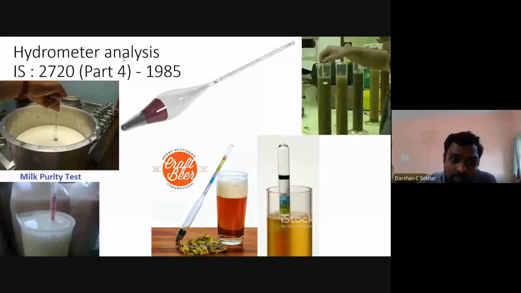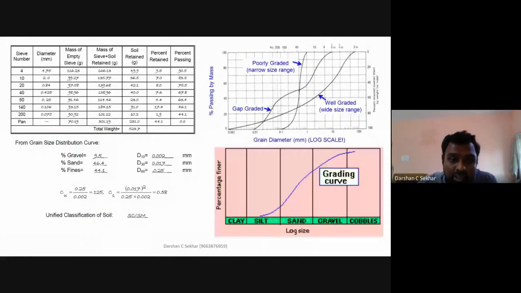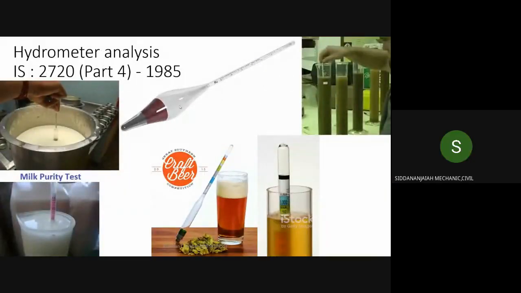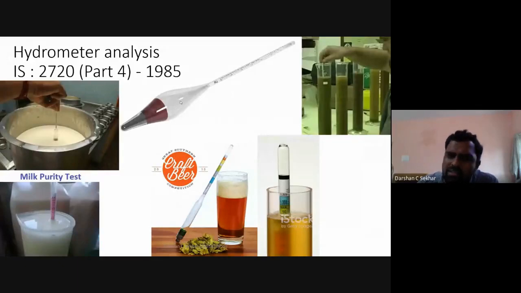Again, when do I go for this hydrometer analysis? Suppose this value, fines, is less than 10%, I will not do hydrometer analysis. The code says you need not perform hydrometer analysis if fines is less than 10%. Fines in the sense of 75 micron passing is less than 10%. So only if it is greater than 10%, and if the client requires, then only is it required to do the hydrometer analysis.